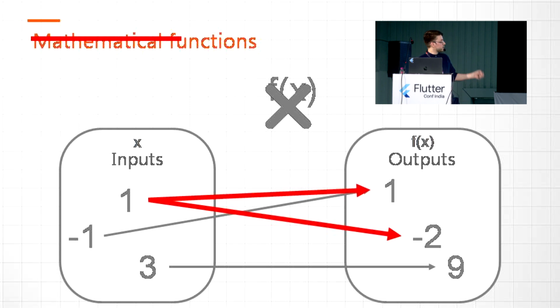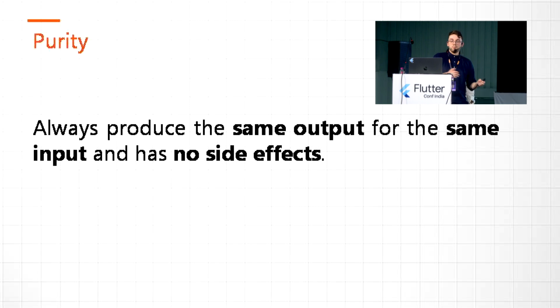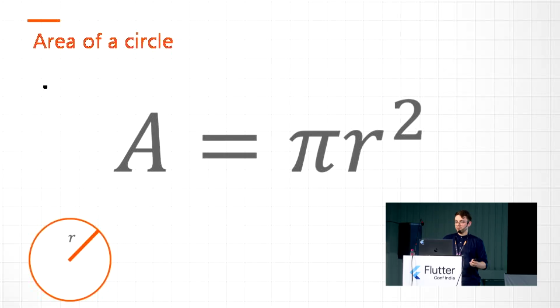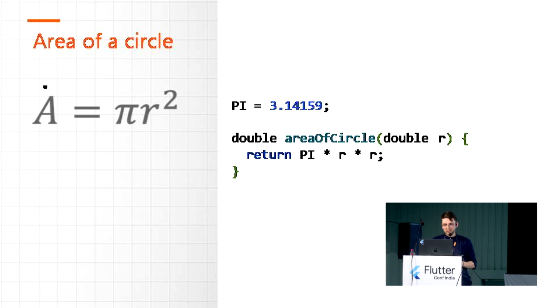So basically, purity specifies that functions always produce the same output for the same input and there are no side effects. To understand it more, let's take another example. Let's check the example of the area of a circle, A equals pi r squared. Let's take a look at the implementation. There is no magic.